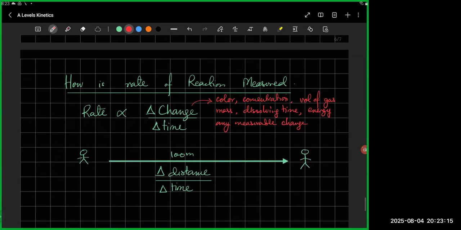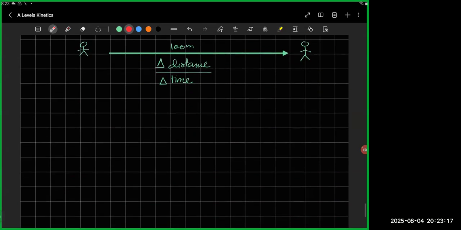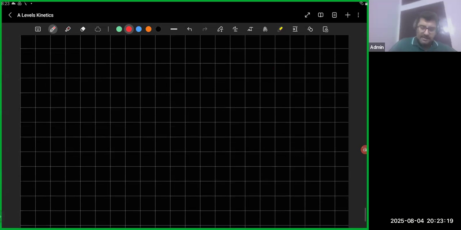Yes. Okay. Now the other thing is that, for example, if I give you a reaction which is Mg plus 2HCl, producing MgCl2 plus H2 gas. In this reaction, how could you measure the speed of the reaction?